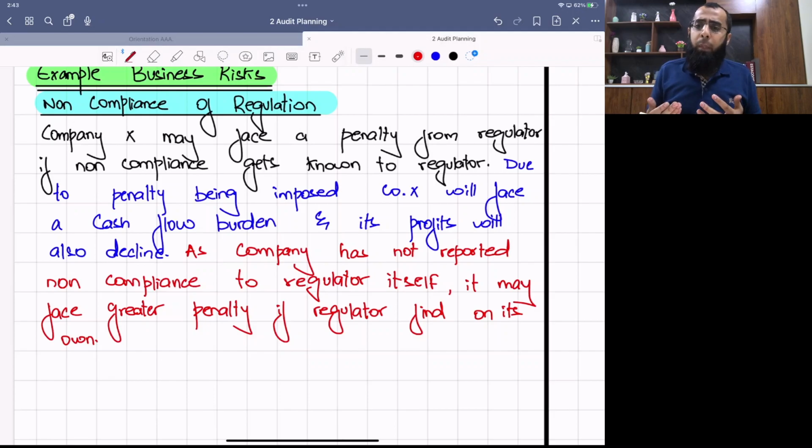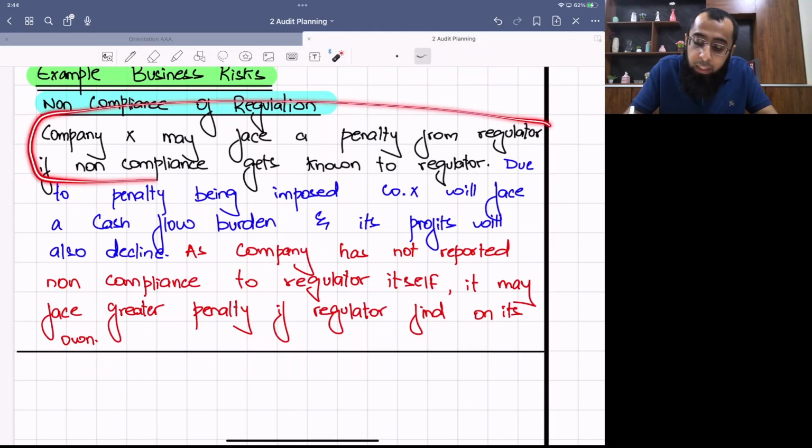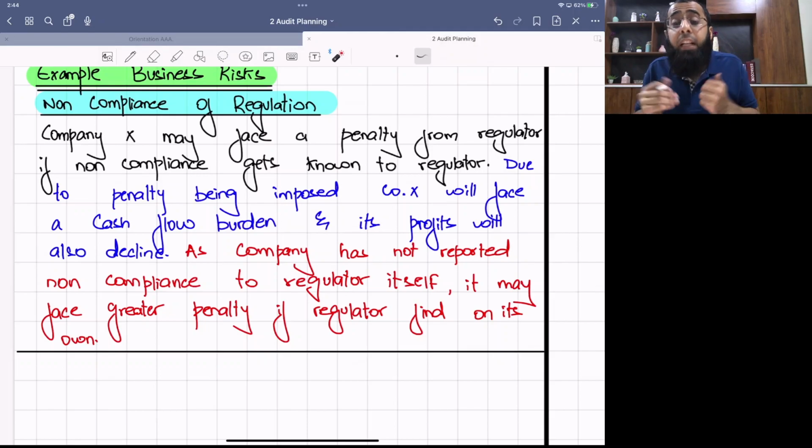Now, that can be, for example, the company is hiding it, so the intensity of the risk increases, or the profits are already declining, or the cash flow position is already adverse. So that will increase the intensity, the scale of the risk. Okay. So if you just look at the writing approach, it is just following the approach and reading the scenario carefully. First, you identify the risk that we may face a penalty. Then you write the impact, that due to penalty, our profits or cash flows will face a burden. And then you comment on the scale of the risk. You evaluated the risk that non-compliance will result in a greater penalty if we are hiding it, or we may face cancellation of the license.